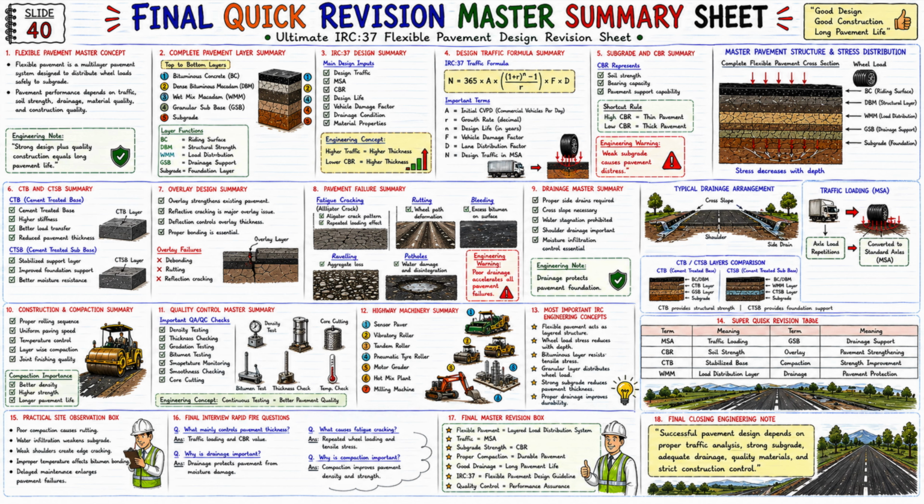Now let us look at the 17th section. 1-7 Final Master Revision Box. Flexible pavement: layered load distribution system. Traffic: MSA. Subgrade strength: CBR. Proper compaction: durable pavement. Good drainage: long pavement life. IRC 37: flexible pavement design guideline. Quality control: performance assurance. And that's the whole IRC 37 Flexible Pavement Engineering philosophy.